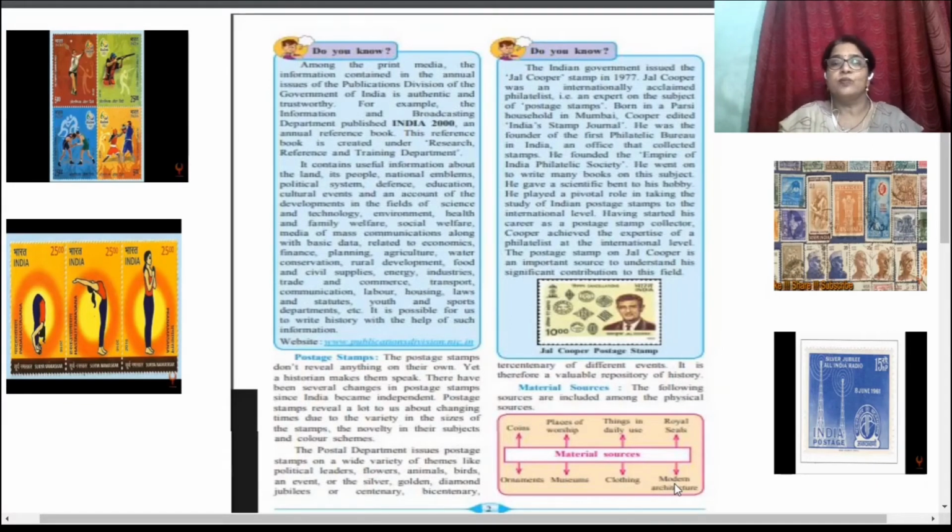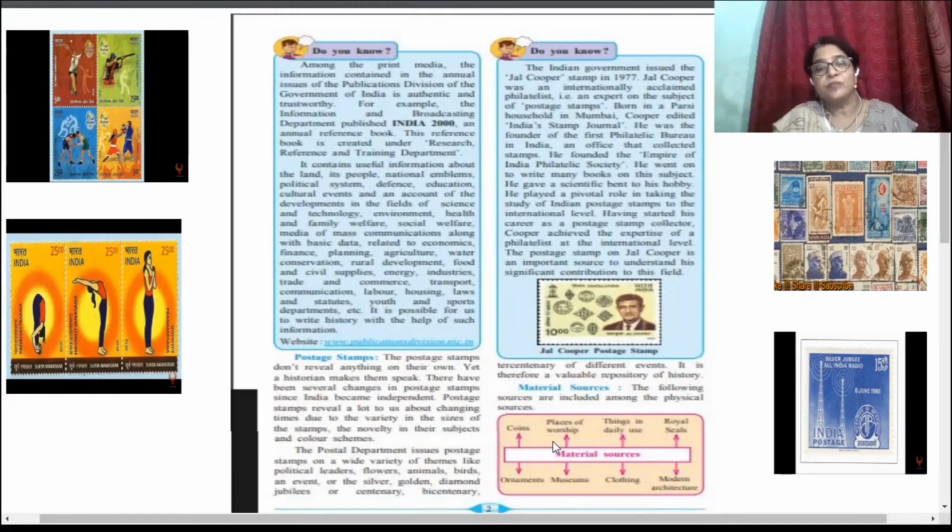These are included in the material sources. Now coins. Through coins also we get information about the contemporary era, what types of metal they were using for coins. We get information by seeing the coins only.